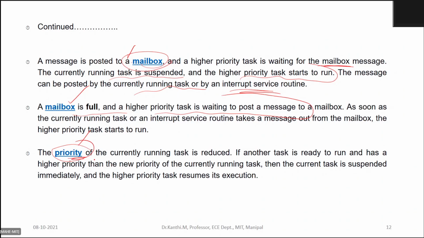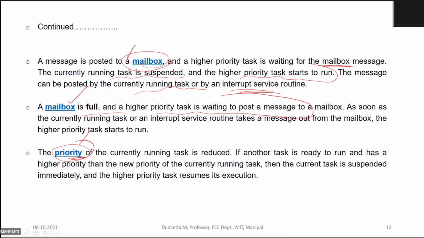So the running task resumes the execution, and the other task will get a chance for the processor time. Okay. So this is based on the priority. So through the priority, but in real, when we write a program in realization, maybe I need to add on another task in the list.